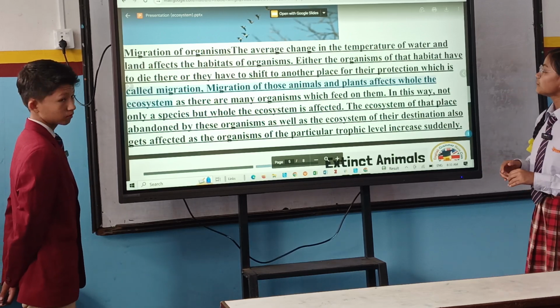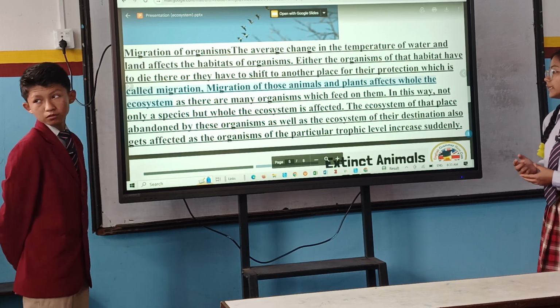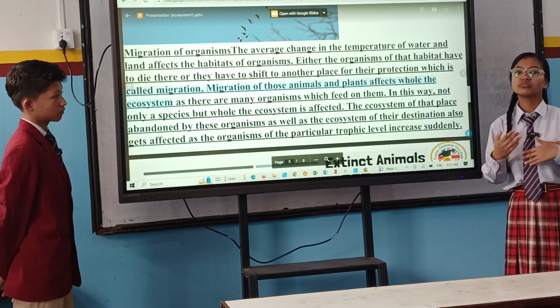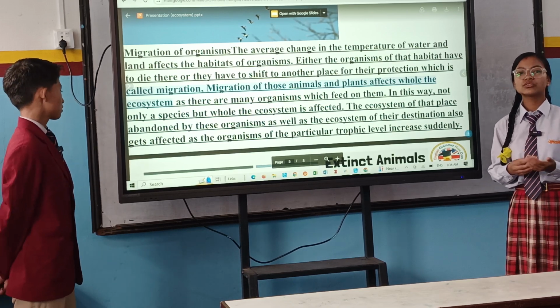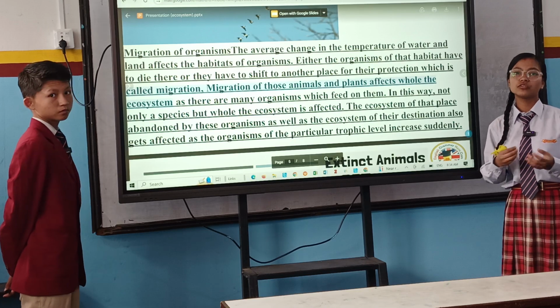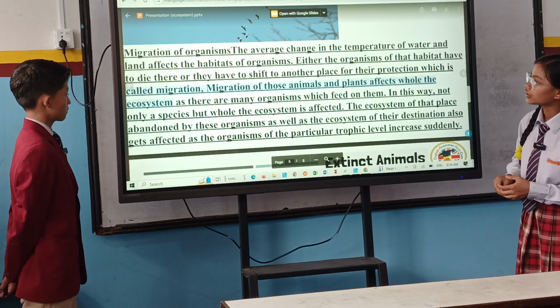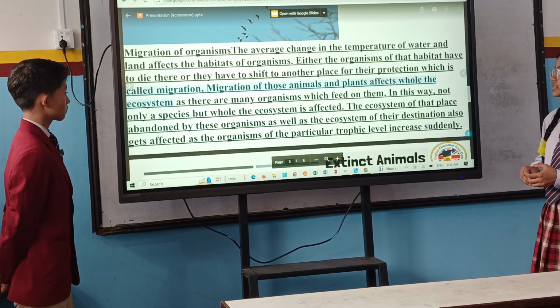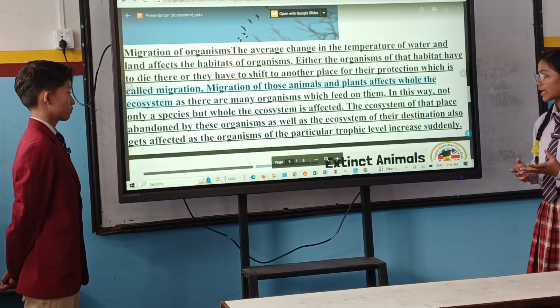Migration of those animals and plants affects the whole ecosystem, as there are many organisms which feed on them. For instance, if one organism goes to the next destination, then those which could feed on them won't be able to fulfill their needs. So this is one kind of effect, and in this way not only a species but the whole ecosystem is affected. So due to one kind of species, the whole ecosystem can be affected.